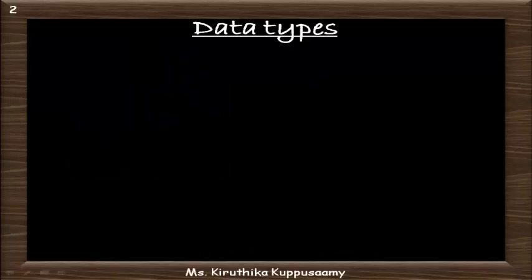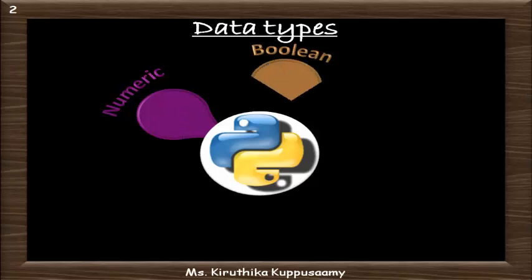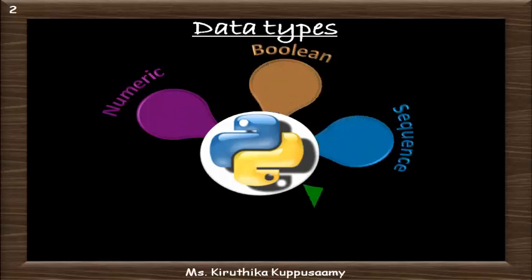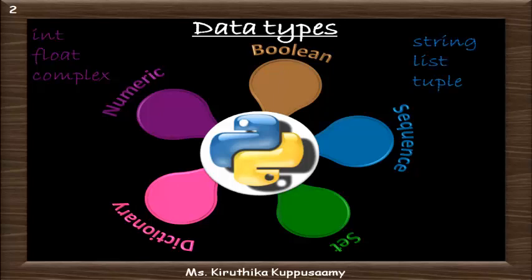Every value has some data type. Python provides various standard data types. They are numeric, boolean, sequence, set, and dictionary. These standard data types have further classifications. Numeric type is classified into int, float, complex, and sequence type is classified into string, list, and tuple. Now, we'll see about each of these data types with some examples.